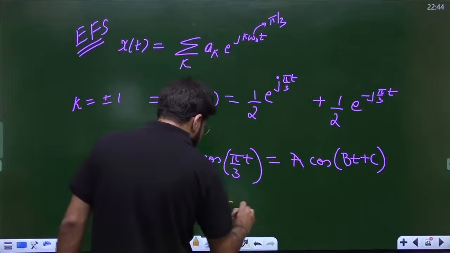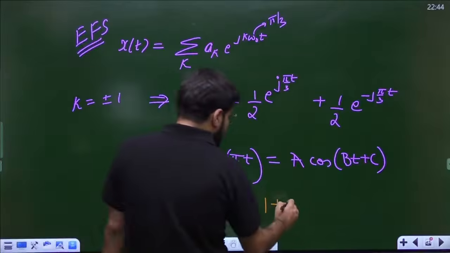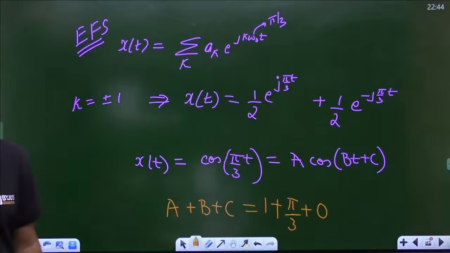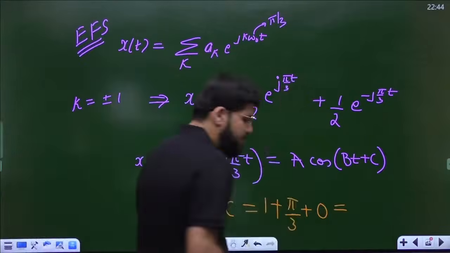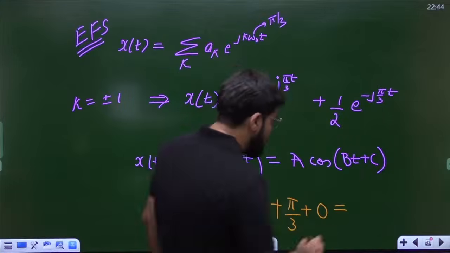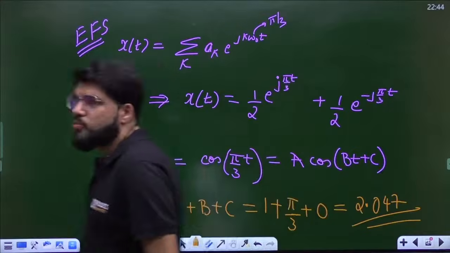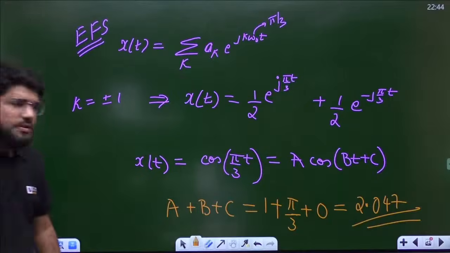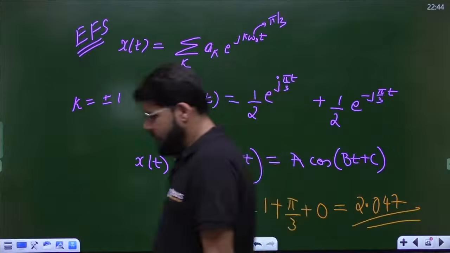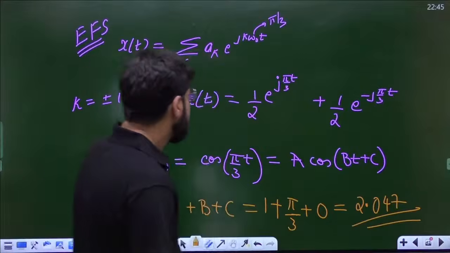Then I will give you the answer. What is a plus b plus c? Numerical answer type question. Comparing, a, the amplitude, is 1, b is the omega, that is equal to π/3, and c is some initial phase, that is 0. So what is the numerical answer for this one? 1 plus π/3. That comes to 2.047. Done? All cool. Chalo, done.